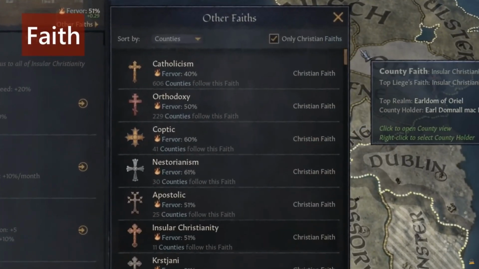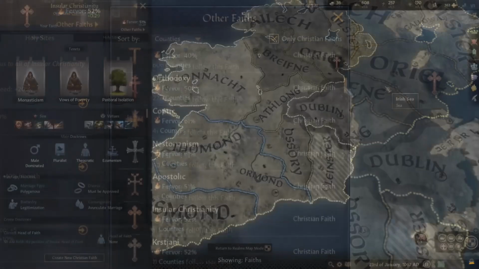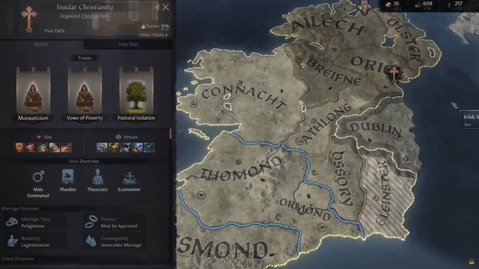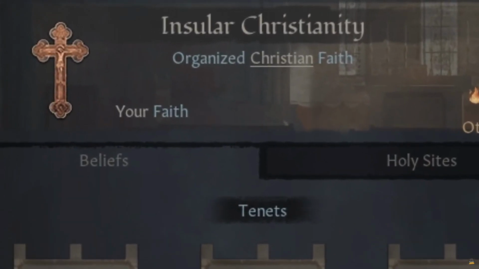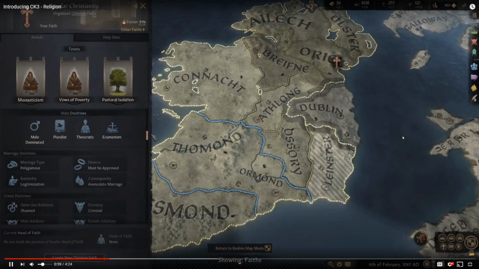All characters and counties have a faith, just like they have a culture. In this example, my ruler's faith is insular Christianity, which emphasizes penance, monasticism, and incorporates many traditional Celtic marriage customs. Okay, so there's three main ones, and then there's a lot of different ones for each of the main ones, right? That kind of makes sense. There's a lot of faiths for the different religions. And every different faith comes with beliefs.